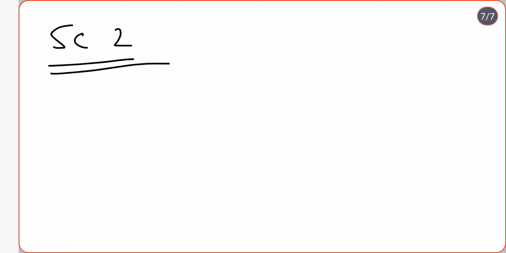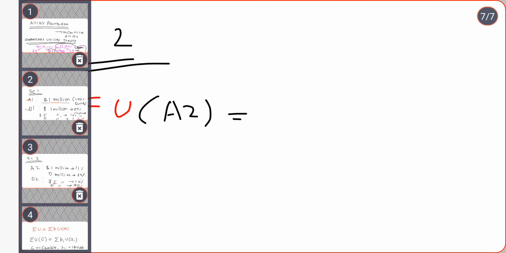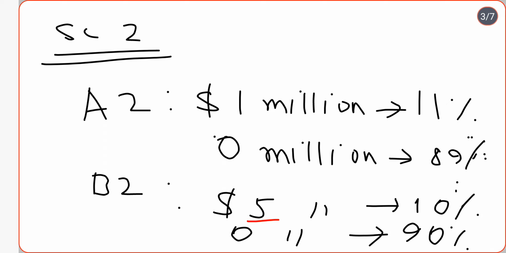In scenario 2, let us calculate the expected utility of A2. In scenario 2, the person will get 1 million for 11% of the time, and 0 for 89% of the time.